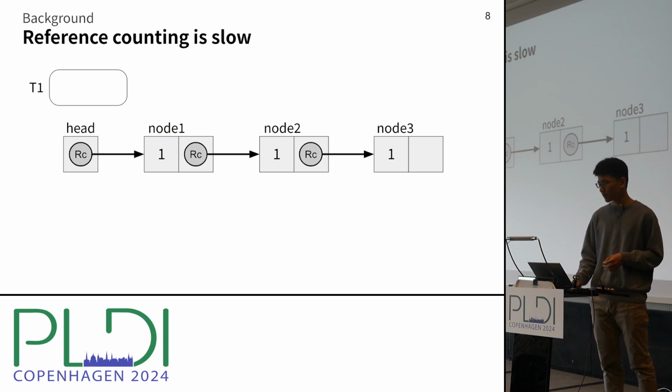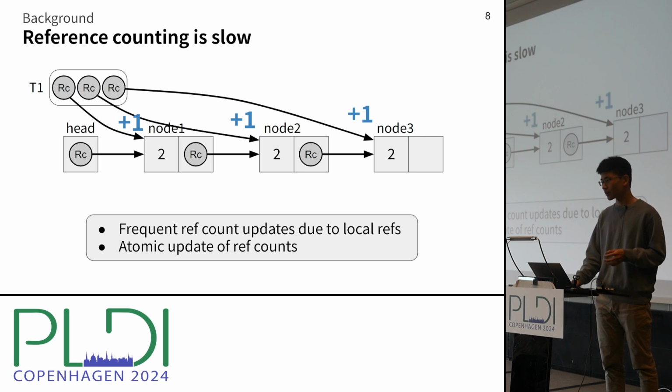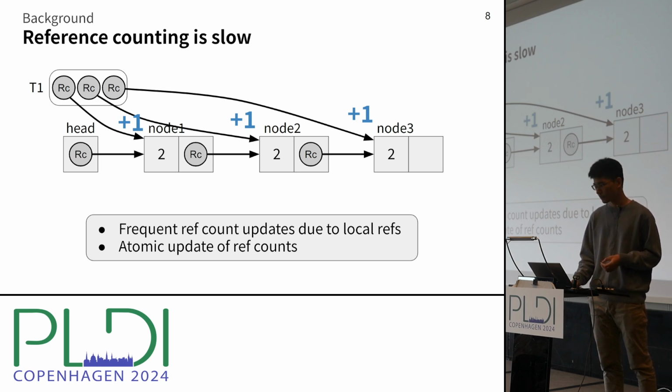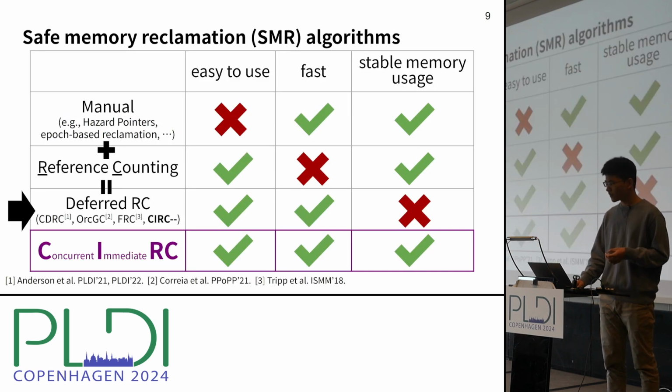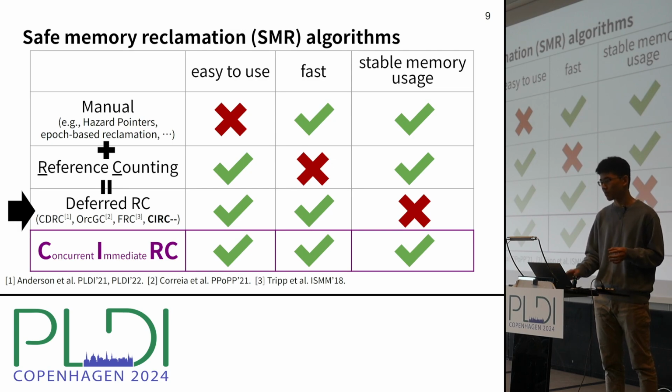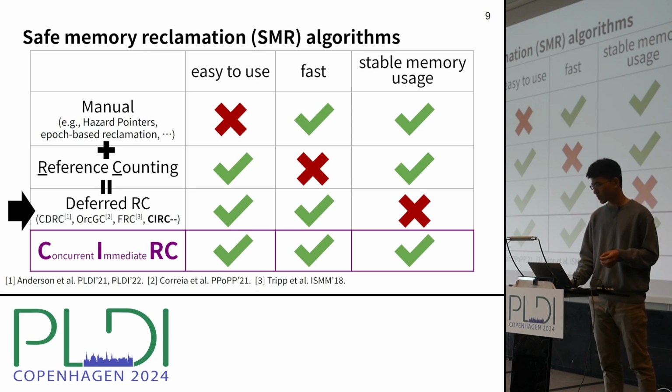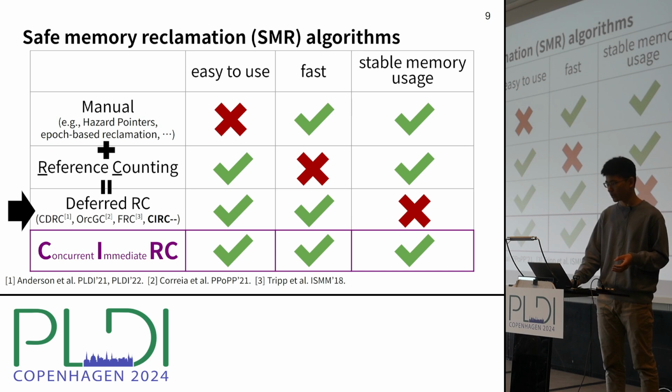The problem of reference counting like this is that it's very slow. This is because getting local references is a really frequent operation. For example, when you're traversing a linked list, each of these local references incurs a high overhead because you have to atomically modify the reference count. So deferred reference counting algorithms optimize these local references by combining reference counting and the manual method under the hood. There are several approaches to deferred reference counting, such as CDRC, OrcGC, and FRC. And in fact, our algorithm CIRC is based on one type of deferred RC. So let's take a look at our approach.